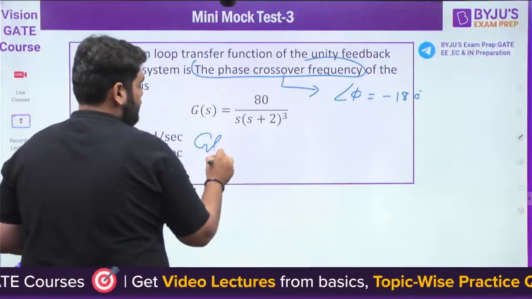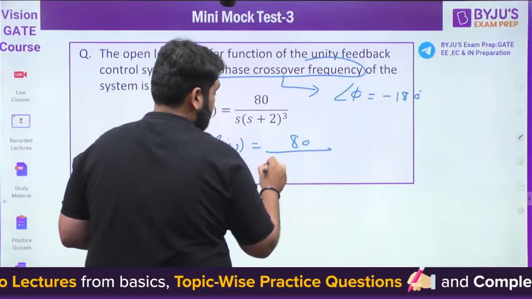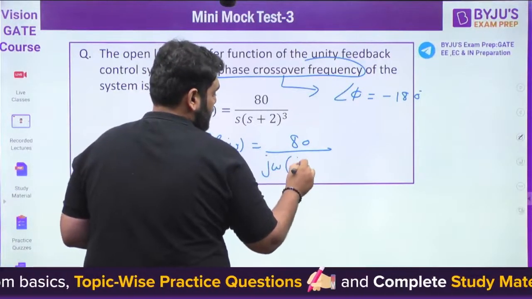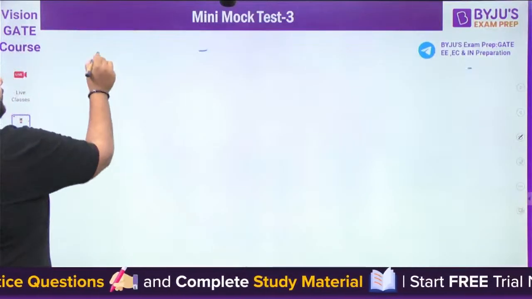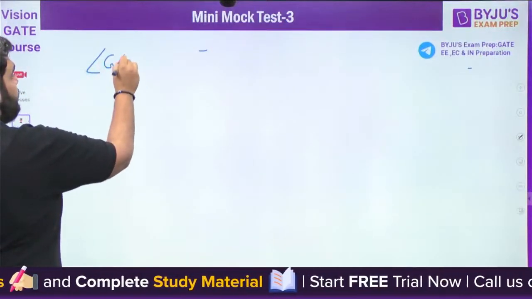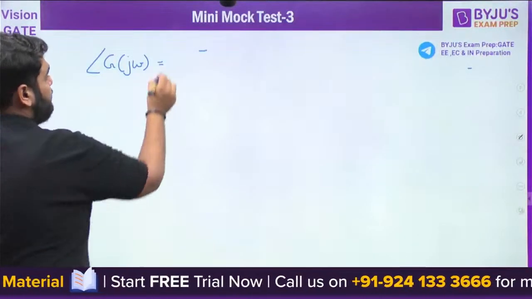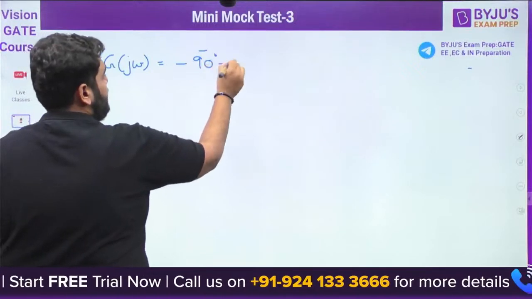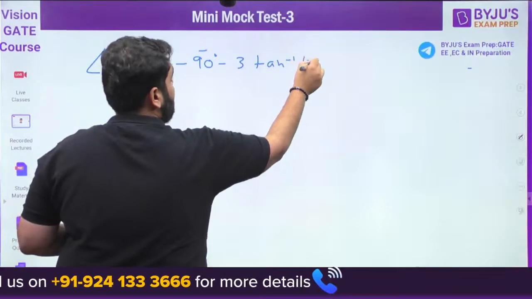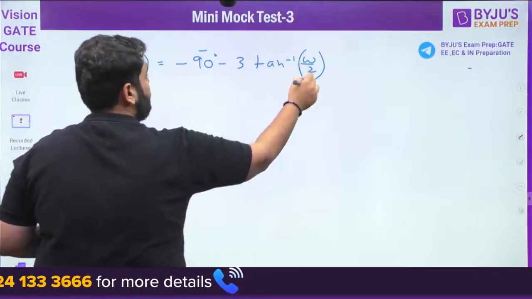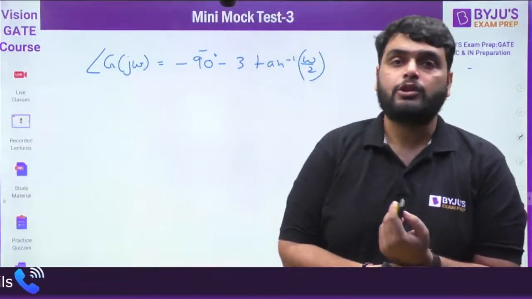So first we can convert it into omega form, or I can say the frequency domain form. It will be (j omega plus 2) whole cube, like this. Now what is the angle? It will be minus 90 degrees minus 3 times tan inverse omega by 2. The equation will be like this.